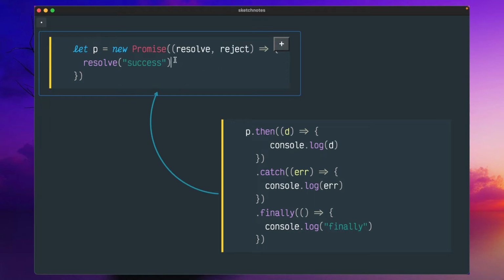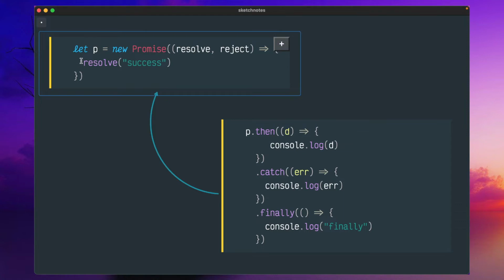So inside this particular promise, you can do any kind of processing or any kind of logic. If it is success, you have to call resolve. And if it failed, you have to call reject, passing an argument. In this case, I am passing a string, but you are free to pass an array or object structure or map or any kind of complex data structure. And for resolve and reject, you can give any name you feel comfortable with. But it is standard, and recommended, to use resolve and reject, so that whoever reads your code would be more comfortable.